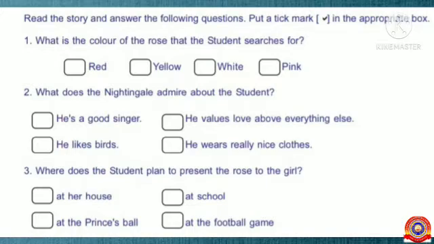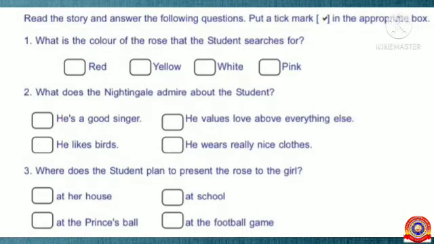Okay. Look, the first question. What's the color of the rose that the student searches for? Four options are given there. Red, yellow, white and pink. So tell me the correct answer. Yes, very good. Red.